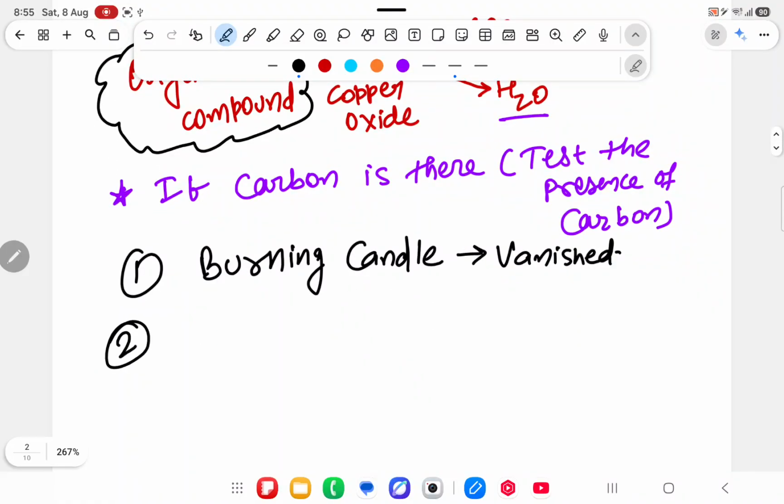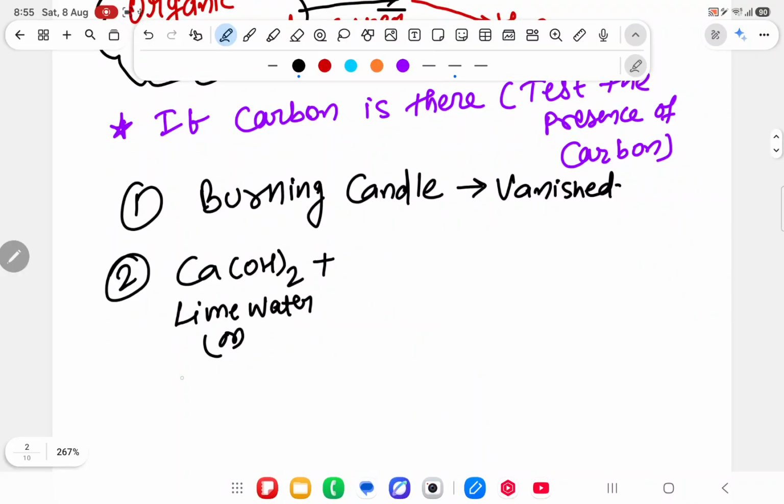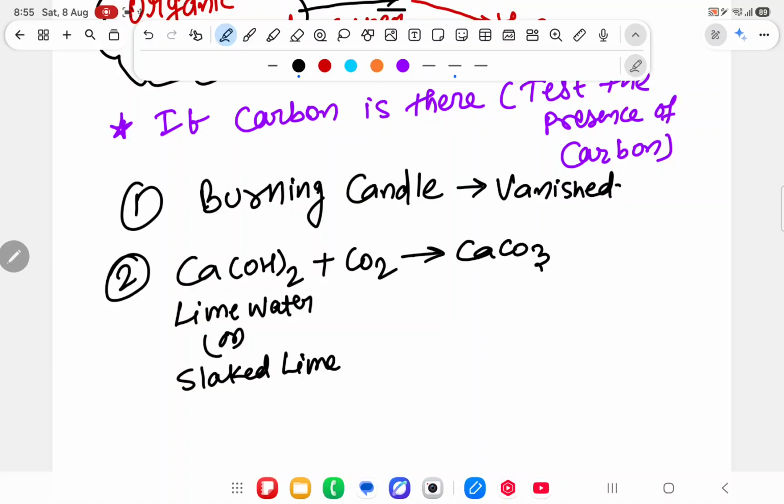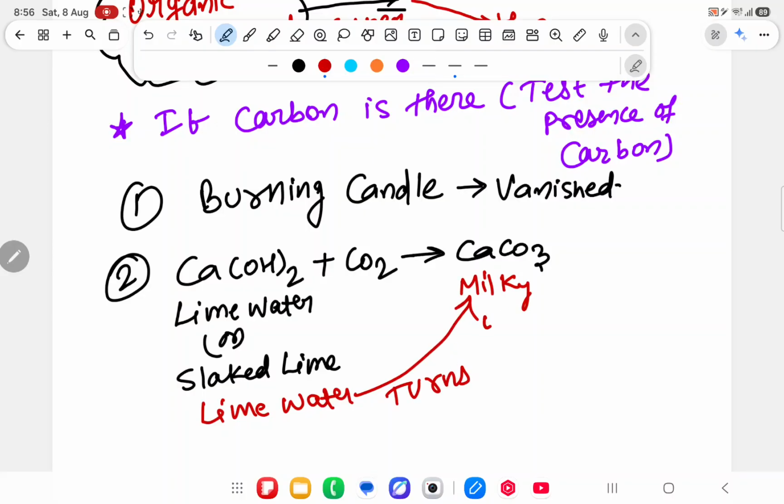Second, as you studied in class 10th, there is slaked lime, Ca(OH)2, also known as lime water, that will react with carbon dioxide. After reacting, it will give CaCO3. Lime water turns milky white.